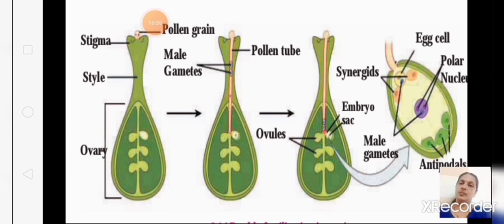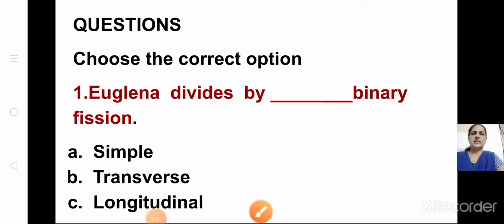The pollen tube is formed and two male gametes enter. It comes to the ovary and then to the ovules, and the male gametes are released into the embryo sac. One fuses with the egg cell and the other gamete fuses with the two polar nuclei. Hope this concept is very clear, children. Now we will see some of the question types.